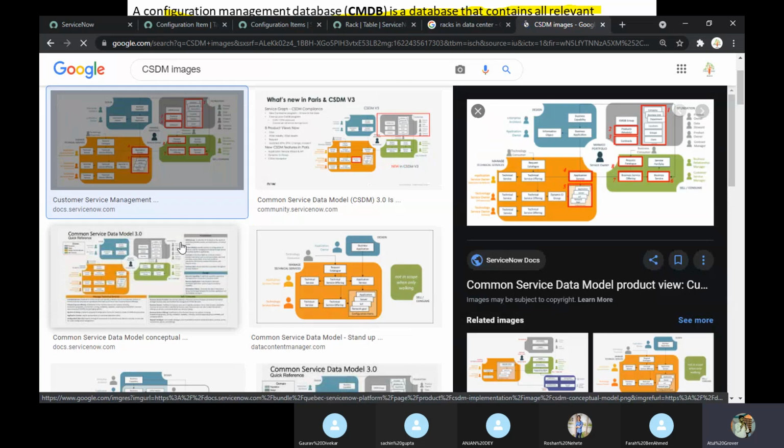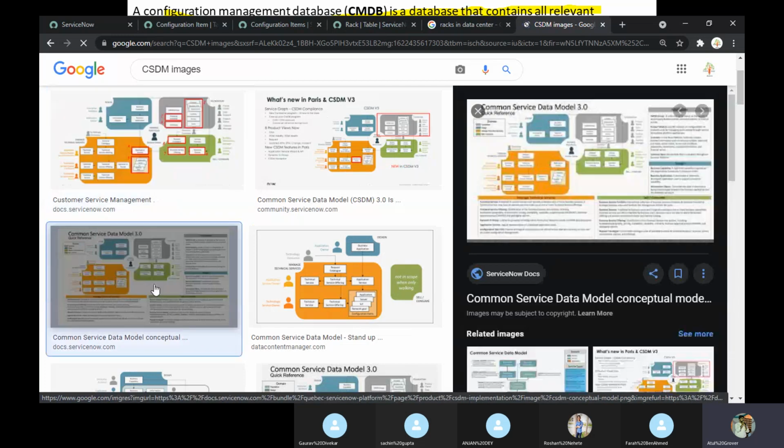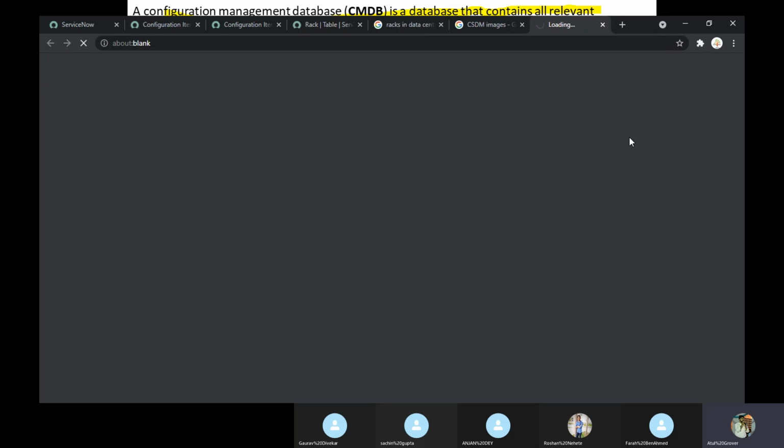When you understand the CMDB part, then read about this. This is the new Common Service Data Model. Why? Because my HR department says that we need to create a new CI, which you are using as the ITSM guys. My CSM says I need to create a new CI which you are using. So to remove that problem, they came up with a new concept, CSDM, the Common Service Data Model. If you understand, only read about this image, nothing much.